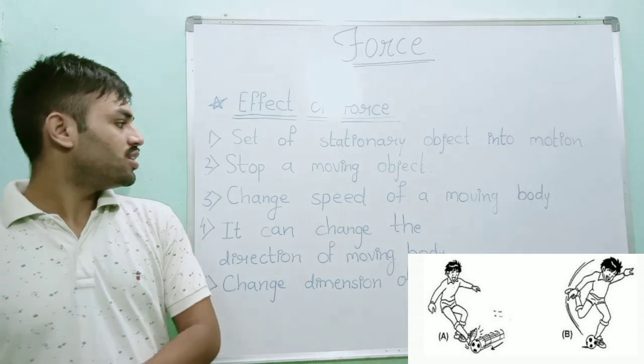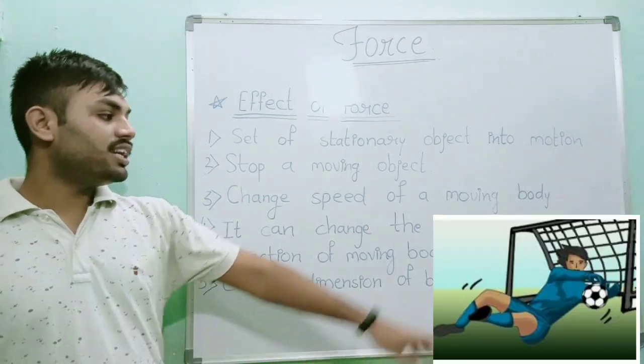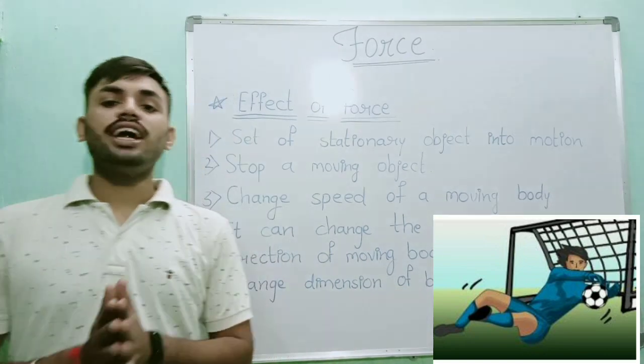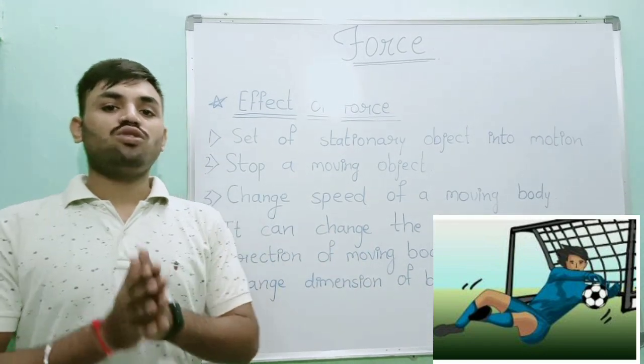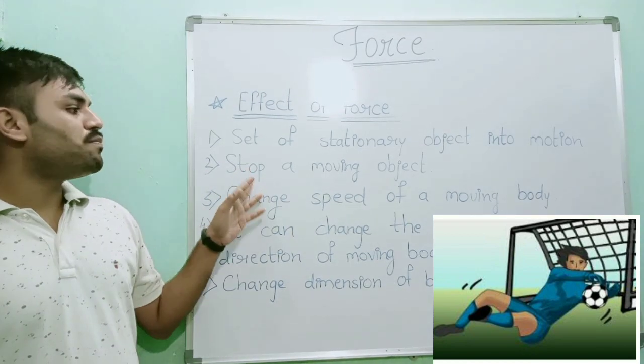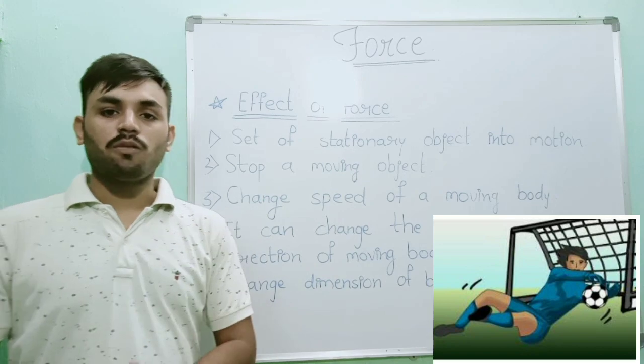Second, it can stop a moving object. Here in this example you can clearly see that a goalkeeper applies a force to stop a football. So we can say that when we apply a force on a moving object, the moving object will stop.